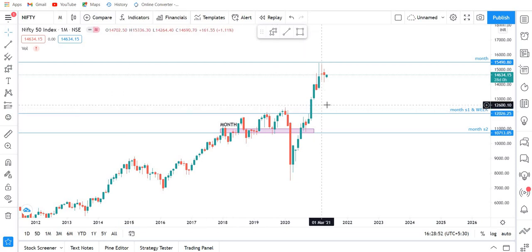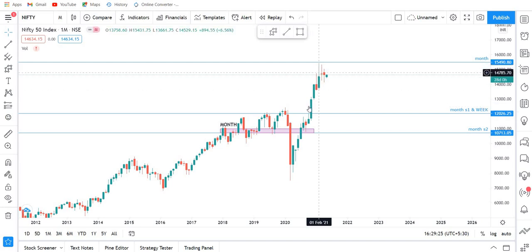Here is the candle for the April month made by the Nifty 50. As you can see, another bearish candle with a very small body and long wicks. For me, this candle was a dodgy candle, and I told you that if this candle closes below the previous closing or previous body, it is going to be a big bearish signal. And as we can see, first we received a rejection in the month of February, an upper side rejection.